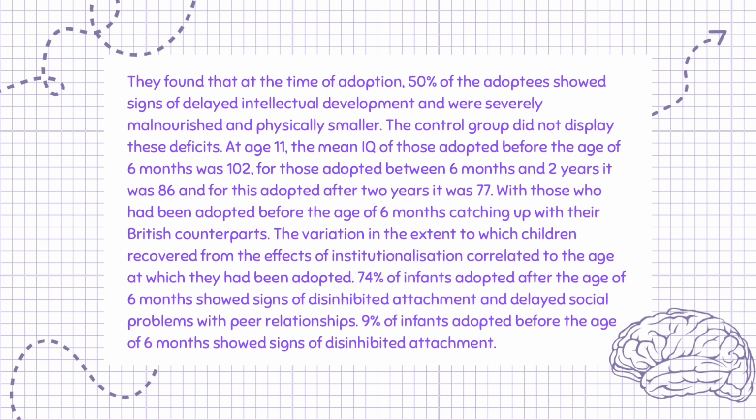The variation in the extent to which children recovered from the effects of institutionalization correlated to the age at which they had been adopted. 74% of infants adopted after the age of 6 months showed signs of disinhibited attachment and delayed social problems with peer relationships. 9% of infants adopted before the age of 6 months showed signs of disinhibited attachment.